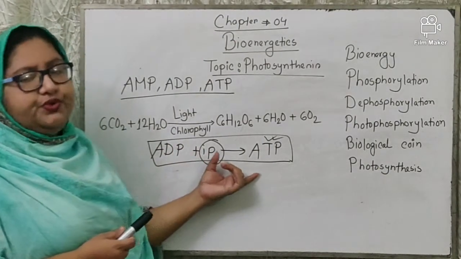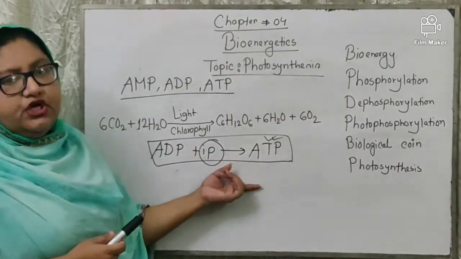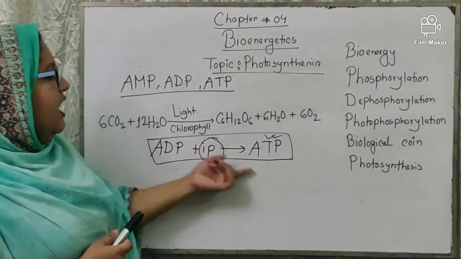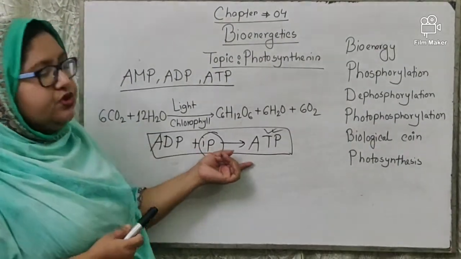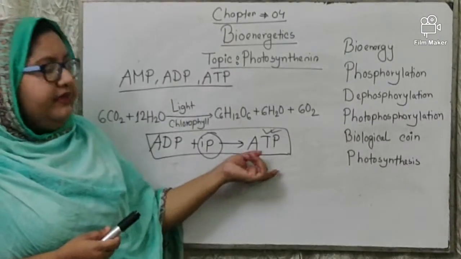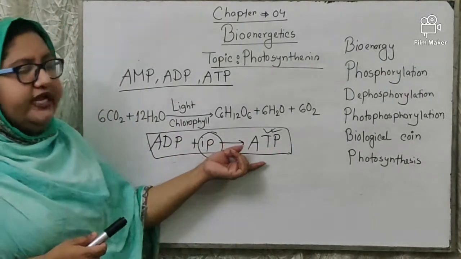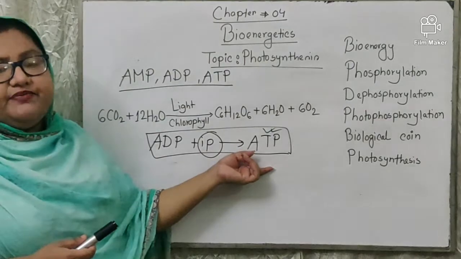This reaction is also known as photophosphorylation when it takes place in the presence of sunlight. This ATP is also known as the biological coin. Why is it known as the biological coin? Because in storing energy, ATP plays a very important role.